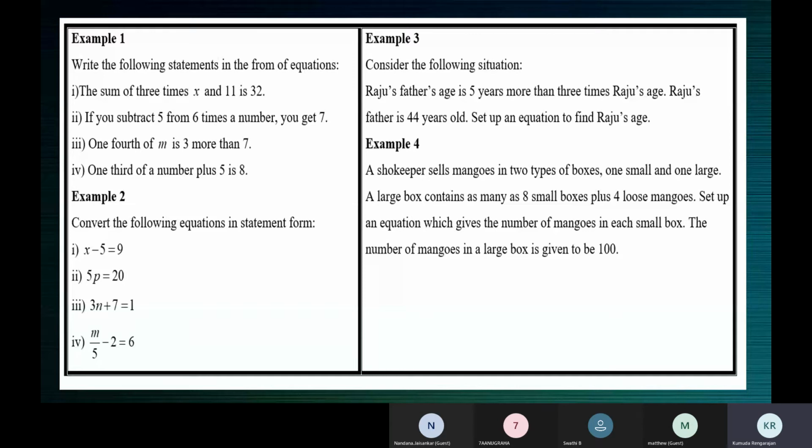Now tell me the two quantities compared here. I'll tell you all the numbers. 1/4 of m means m by 4. M by 4 is there. There is 3 and there is 7. Which are the two quantities compared? What is the difference? That's what I want.